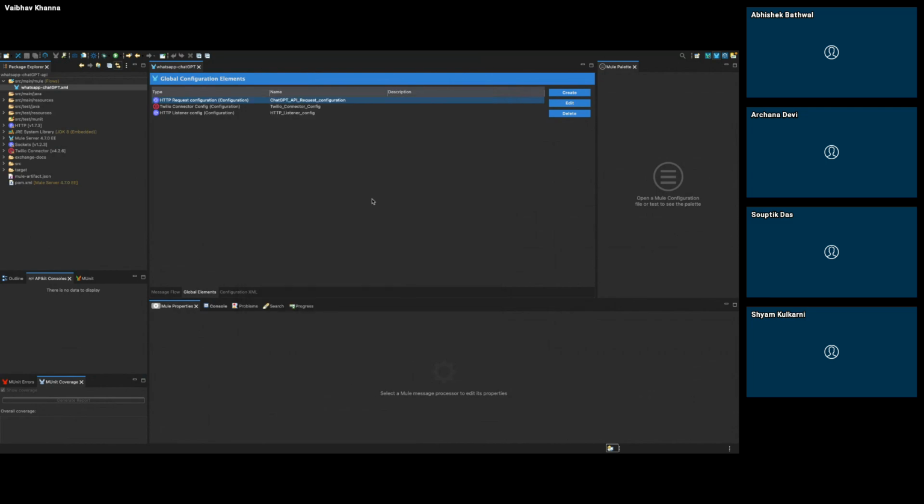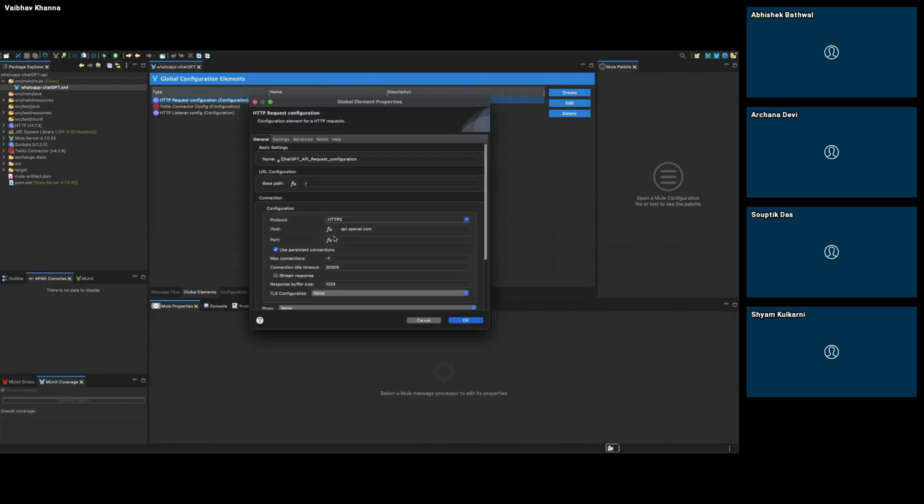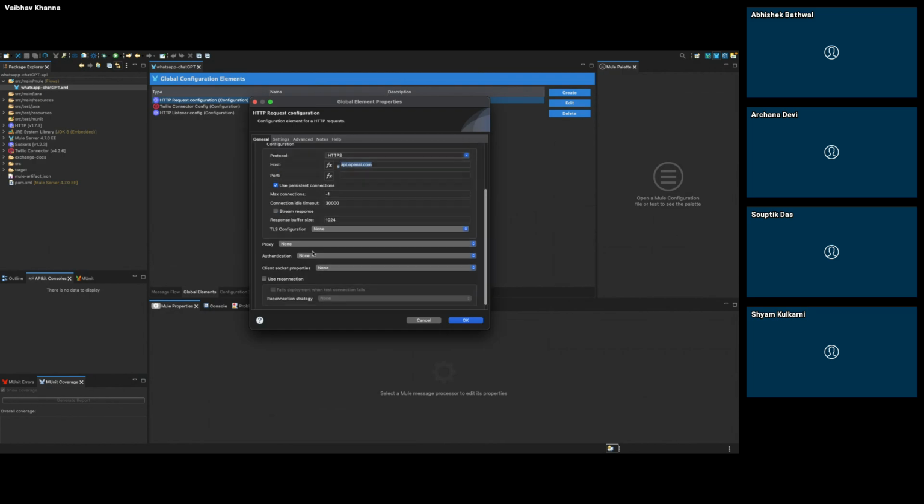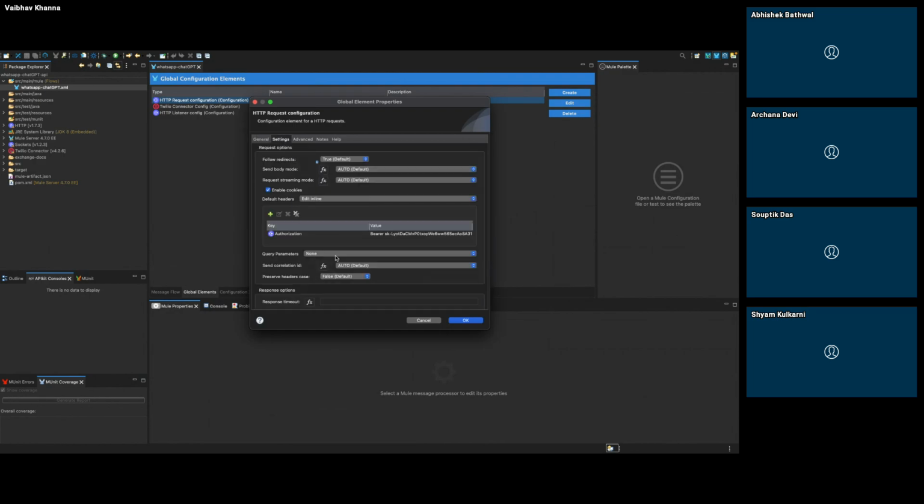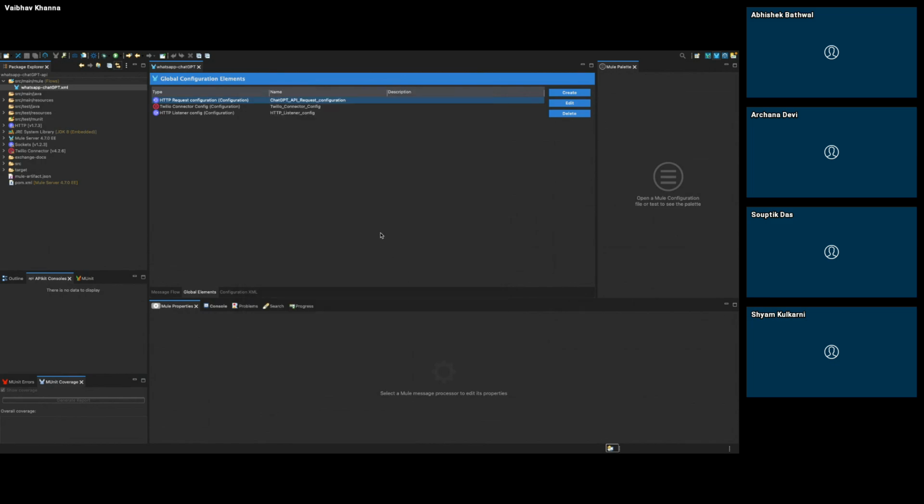In this way, I will be able to set up the Twilio configuration as well as the ChatGPT configuration. The rest everything is same. You just need to pass the host as api.openai.com and only the header in the authorization. That's it. Then you will be able to connect to the ChatGPT API.